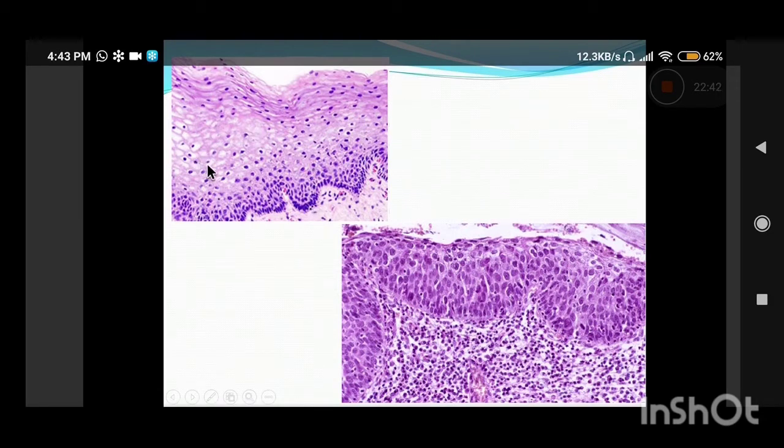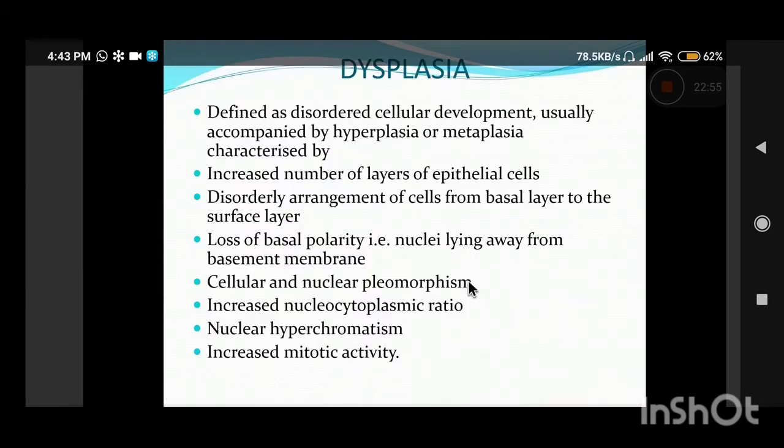Here all of the nuclei are the same, small size, pyknotic nuclei. Here all of the nuclei are becoming large. They are darker, and there is variation in size and shape. So that is why they show pleomorphism. So this is what we mean by dysplasia. They have pleomorphism, and the nucleocytoplasmic ratio, meaning the ratio of the nucleus to cytoplasm, is increased. When the nuclear size is increased, this ratio is increased. There is hyperchromasia, they are darker staining, and they have increased mitosis.